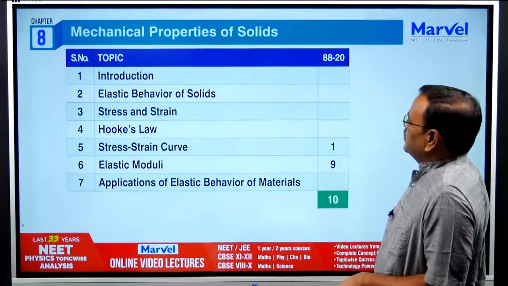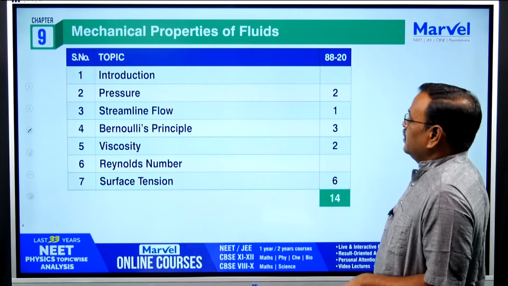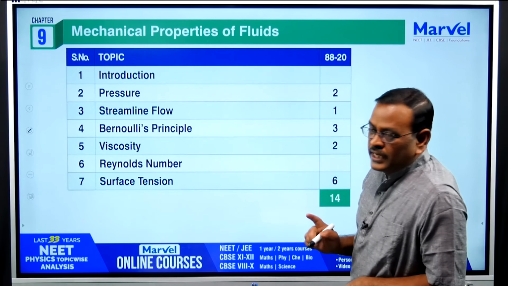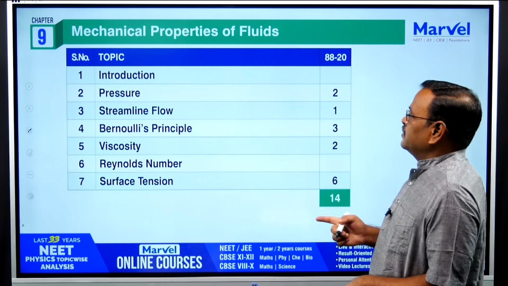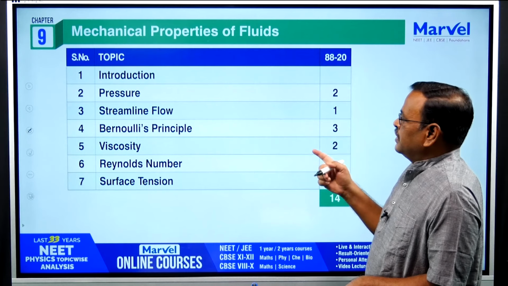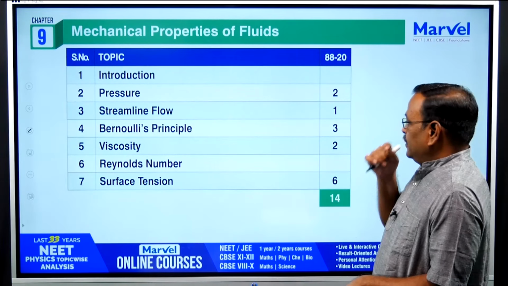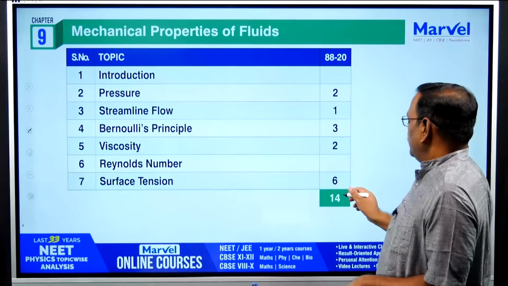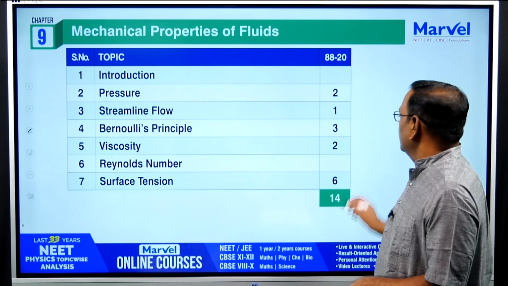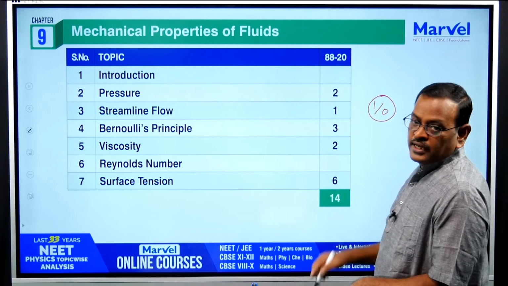And the next topic is also less important, mechanical properties of fluids, 14 questions. Together you can expect 1 question from mechanical properties of solids and mechanical properties of fluids. If a question comes from that topic, they won't ask from this chapter, okay, that is very important. 7 topics, only 14 questions, 14 plus 15, around 30, so around 1 question from both chapters. So either 1 or 0.